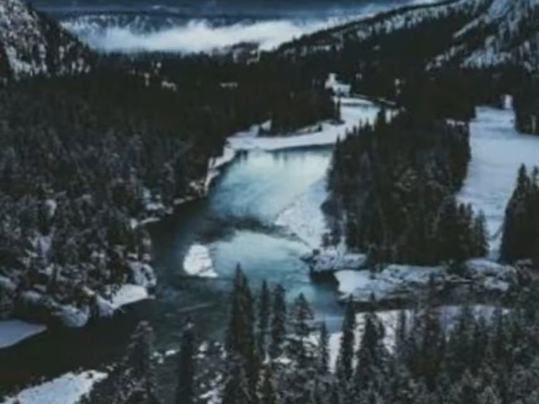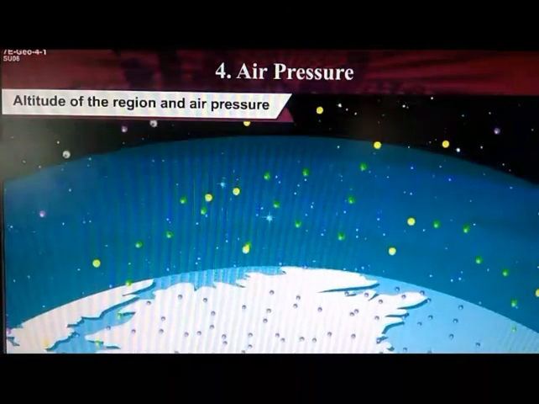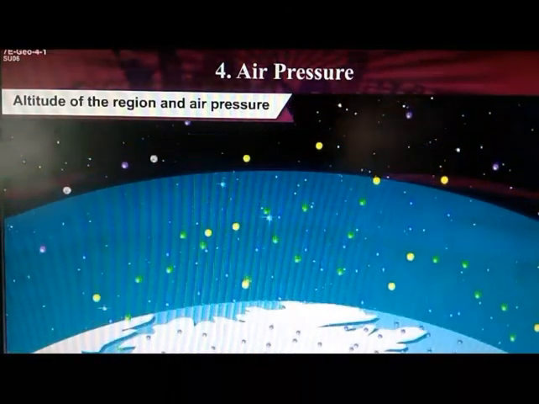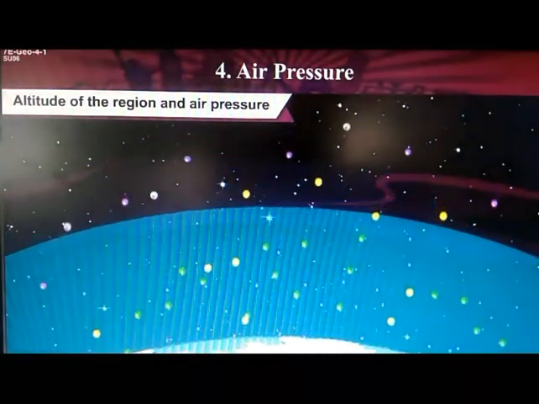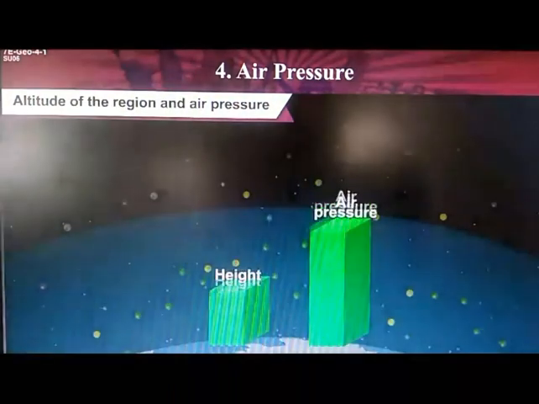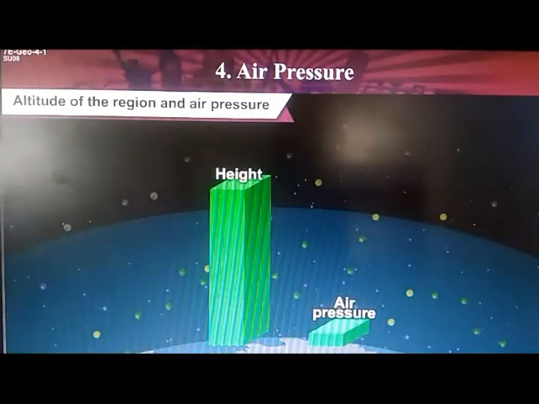That means if we go away from the earth's surface, it will be less. Air will be more pure there and there will be no air pollution. As we move higher and higher from the surface of the earth, the air becomes thinner and thinner. As a result, the air pressure decreases with increasing altitude.